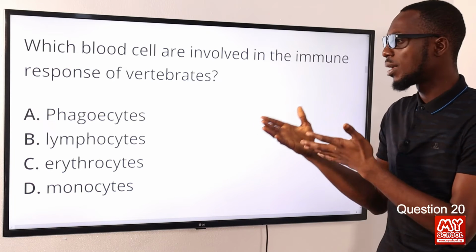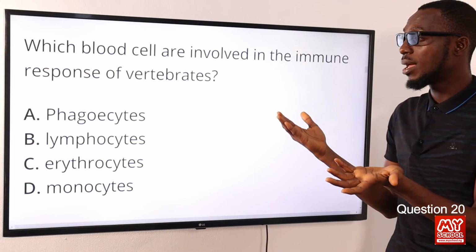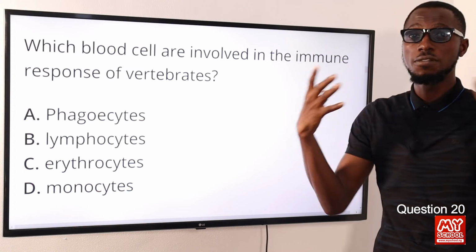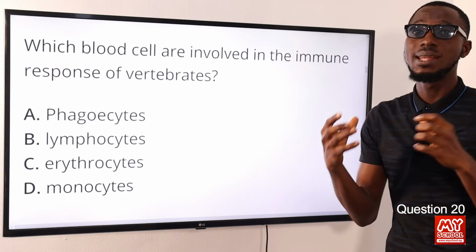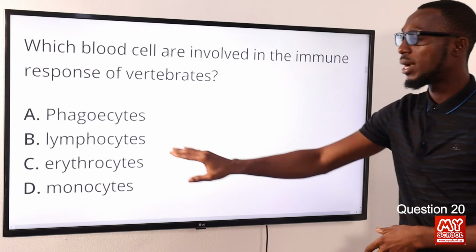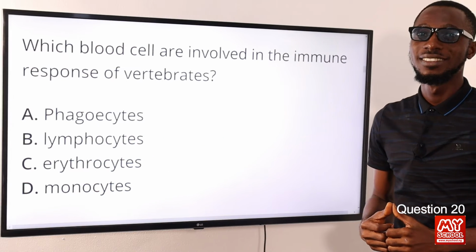What they can do, how this happens can be by at first probably breaking the outer covering of these microorganisms or making them to clump together. So the option I'm presenting here is option B for lymphocytes.